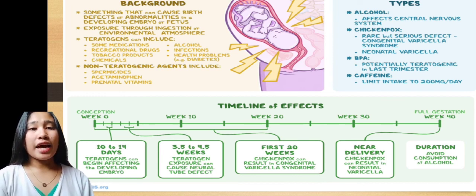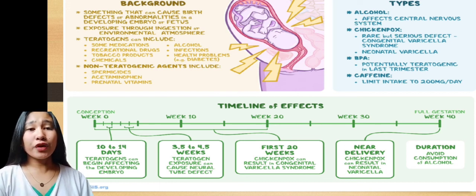Non-teratogenic agents include spermicides, acetaminophen, and prenatal vitamins.